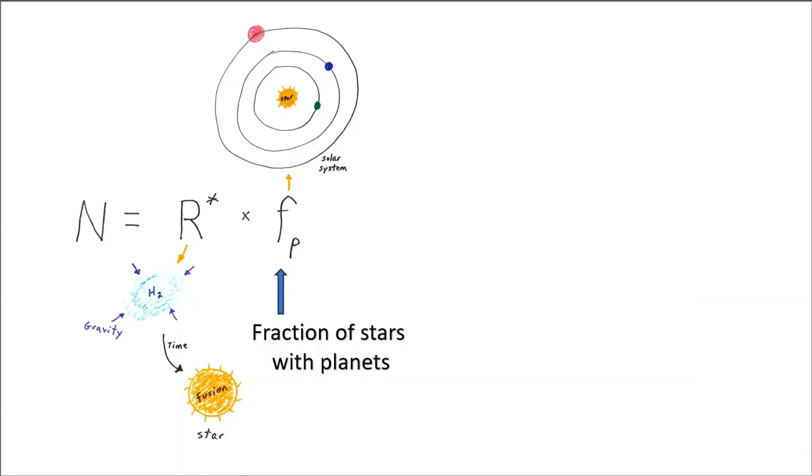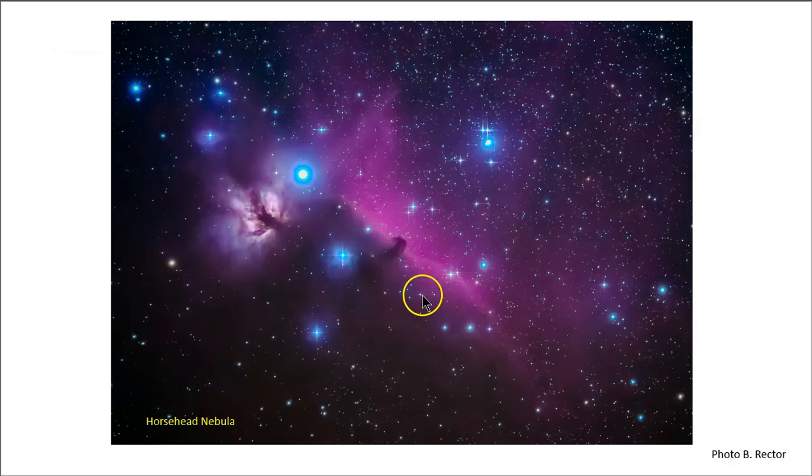The next term in the Drake equation is F sub p, the fraction of stars that have planetary systems. Now here's another famous nebula, the Horsehead Nebula, because it looks like a horse's head. Again, we see the reddish glow. This is excited hydrogen emitting that red color. So there's lots of hydrogen in this nebula. The darker regions, that's the dust.